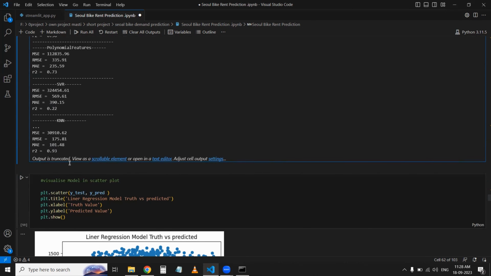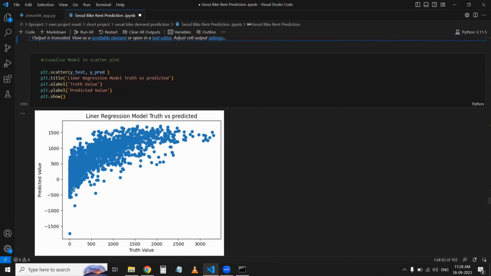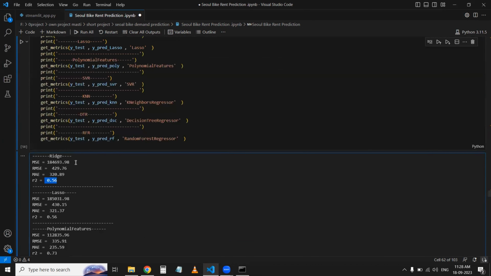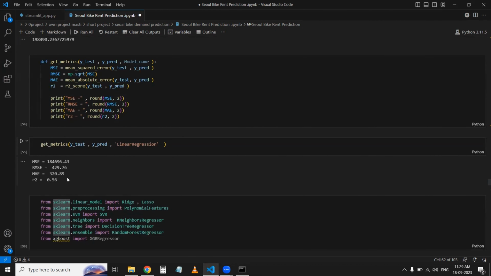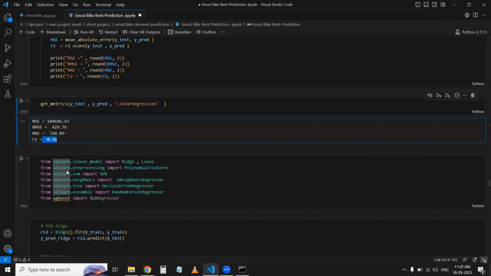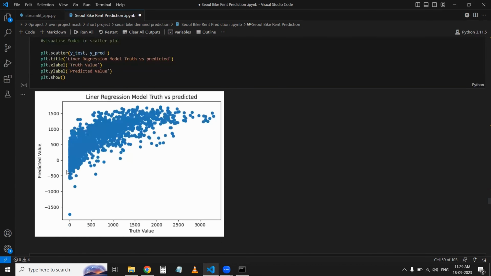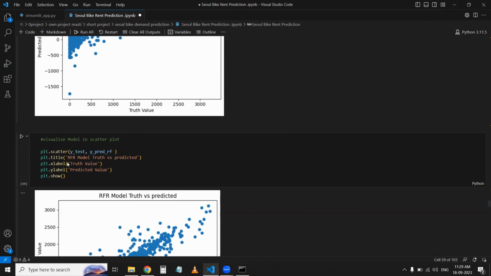So that I have used this one, a linear regression truth versus predicted, which is my linear regression. Okay, my linear regression model gave an R2 score of 56, and this one is the linear regression versus prediction.